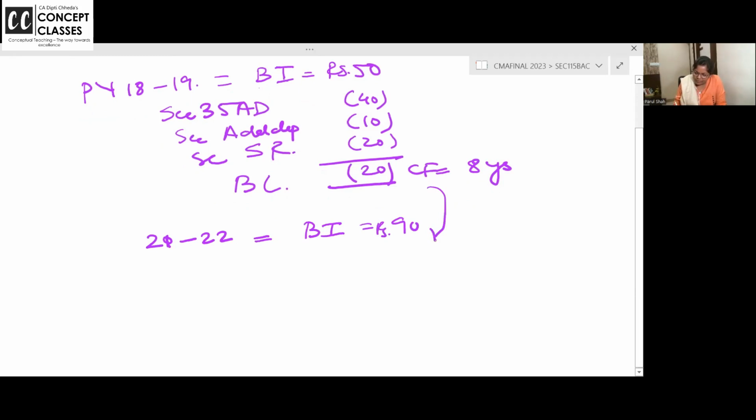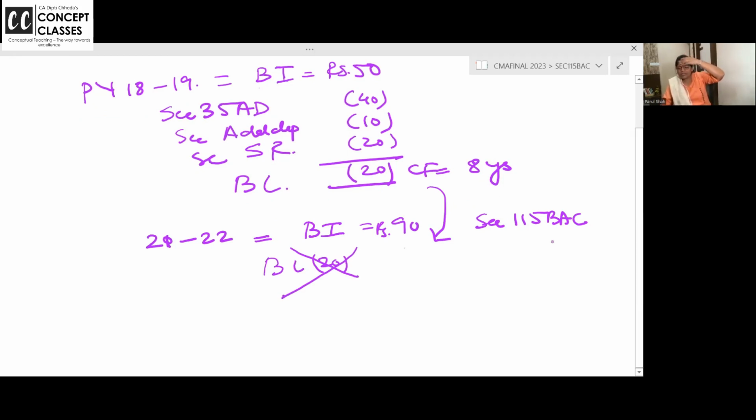Can I set off this loss if I'm planning to go for section 115BAC? Generally, from business income, earlier years' loss I can set off. But here, this business loss of 20 rupees I cannot set off. It will lapse.